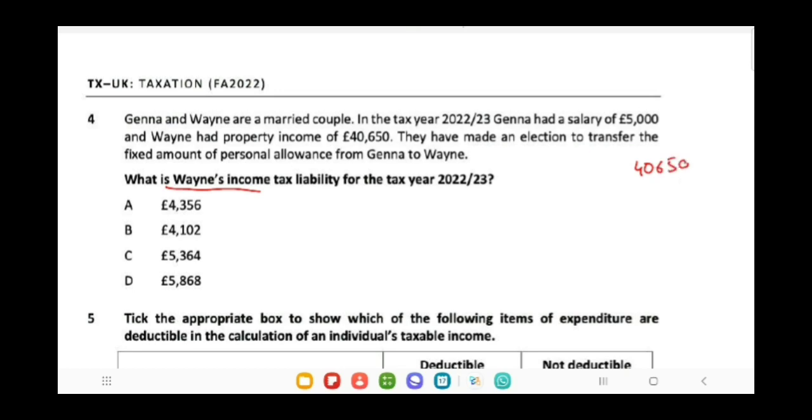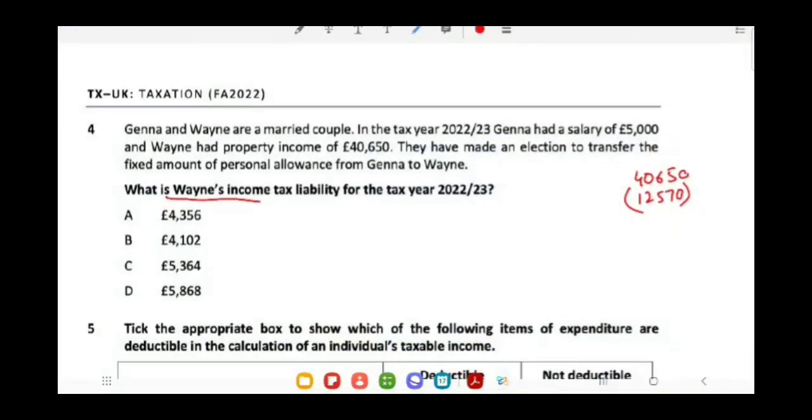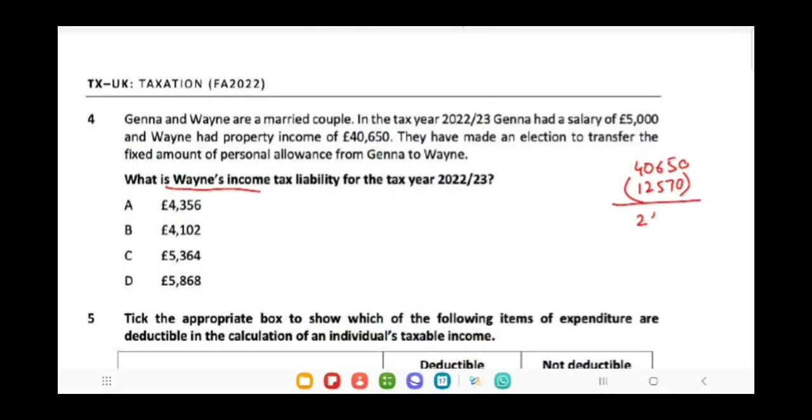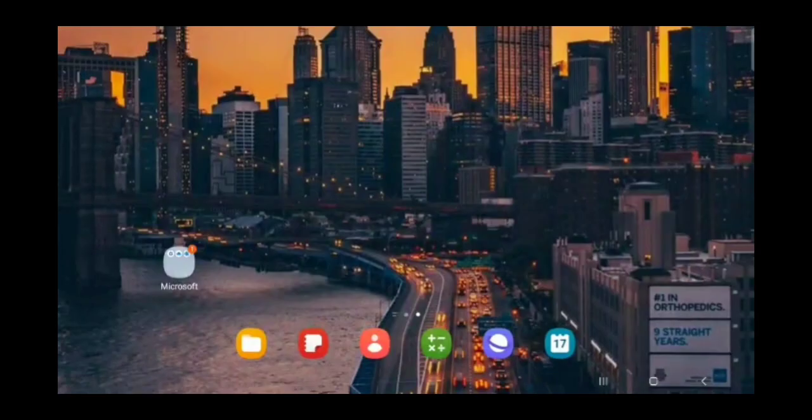It is 40,650 minus 12,570 of allowance. So 40,650 minus 12,570 will give you 28,080. So his income is 28,080, and on this income he has to pay tax at the rate of 20%. So this will be 5,660.